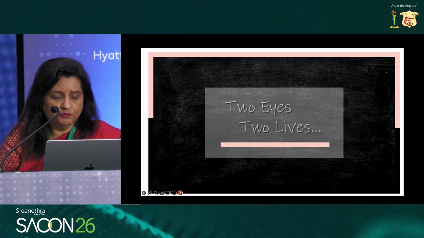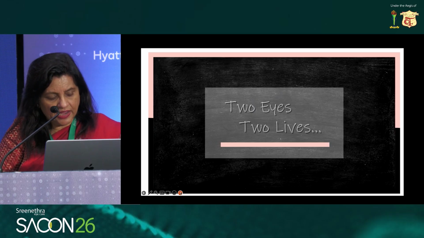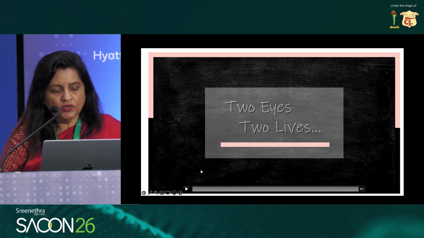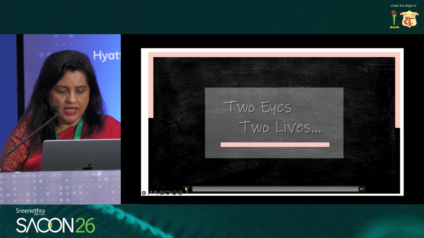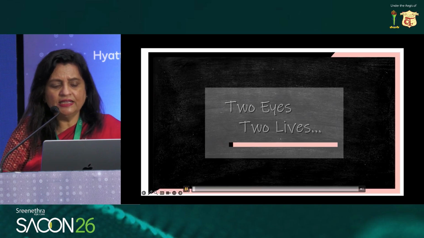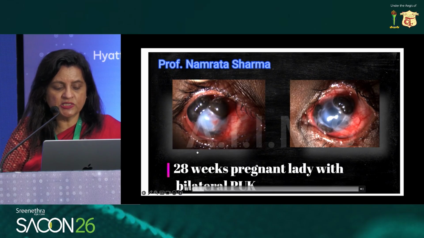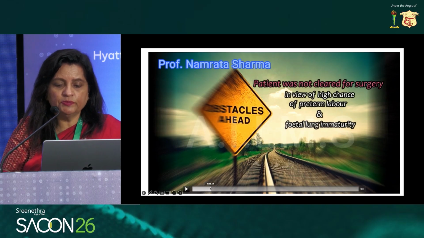And I think what we are doing is basically for the patients, and I would conclude by showing you this video, which is titled 2 Eyes, 2 Lives. Basically this was a case of a young female, a 28 weeks pregnant lady with bilateral peripheral ulcerative keratitis, and the patient was not cleared for surgery because of high chance of preterm labor and fetal lung immaturity.